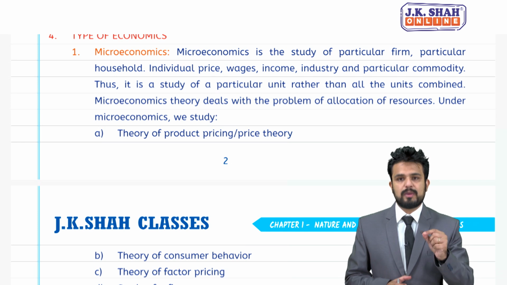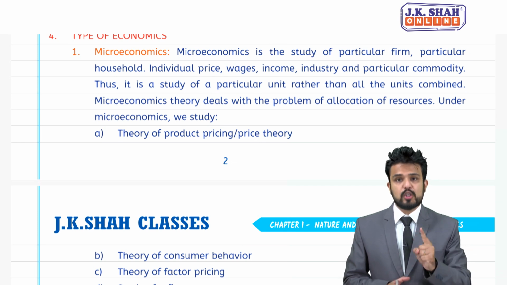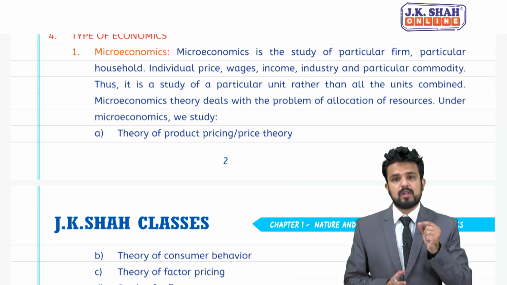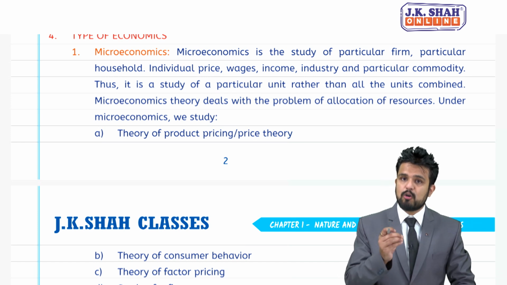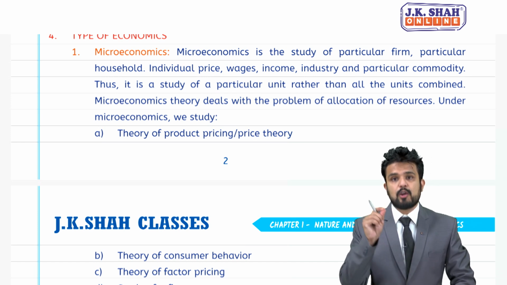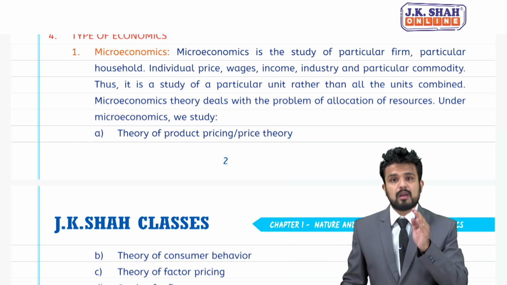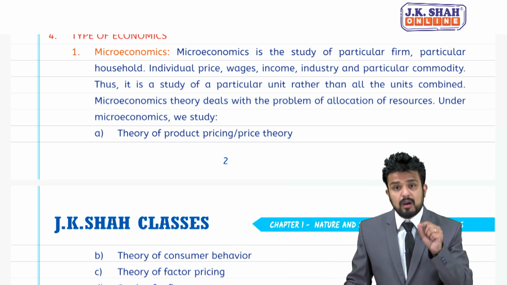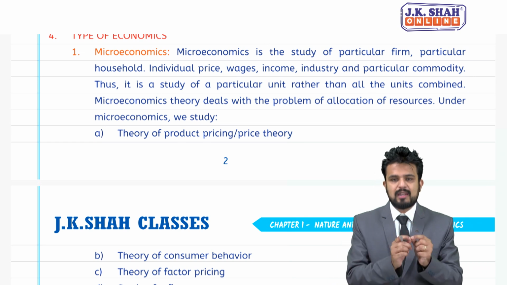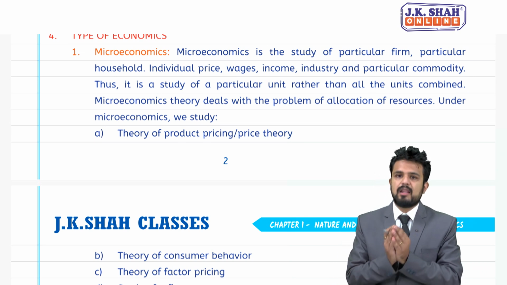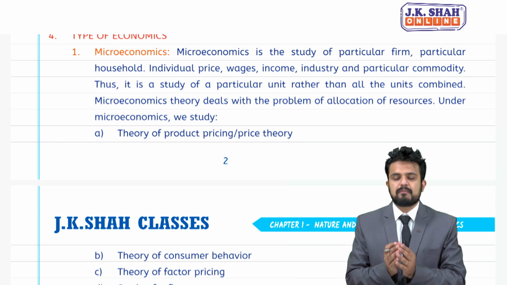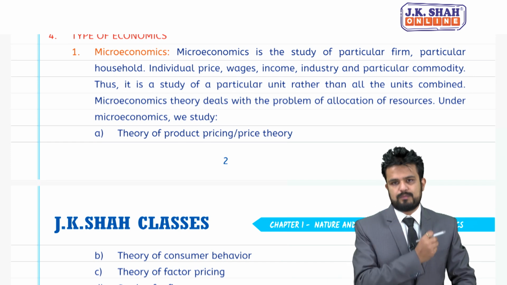So students, microeconomics basically talks about individual firm, individual consumer, individual household, particular product, particular commodity, price of a product. So one individual, single, small, tiny represents micro.